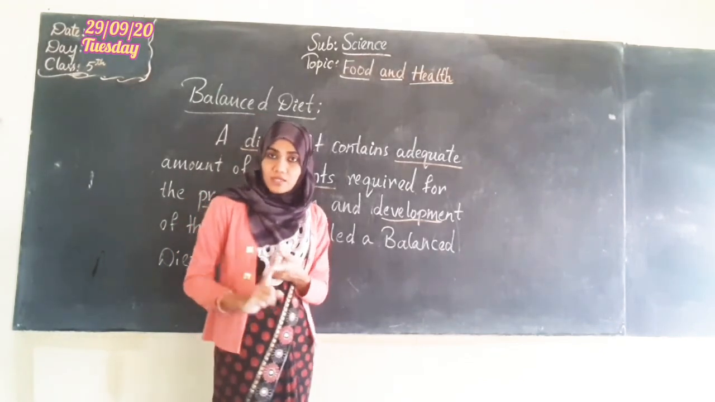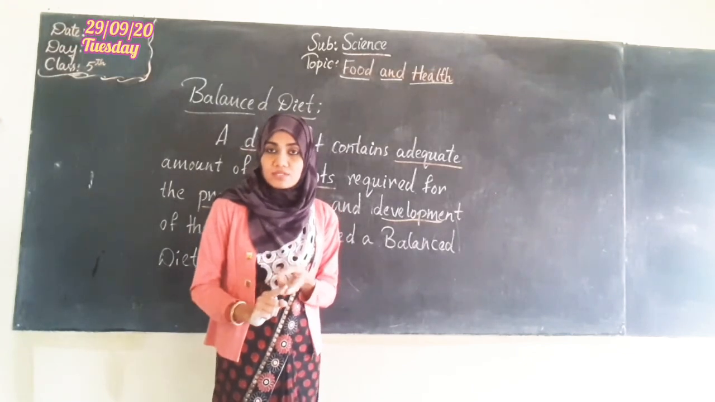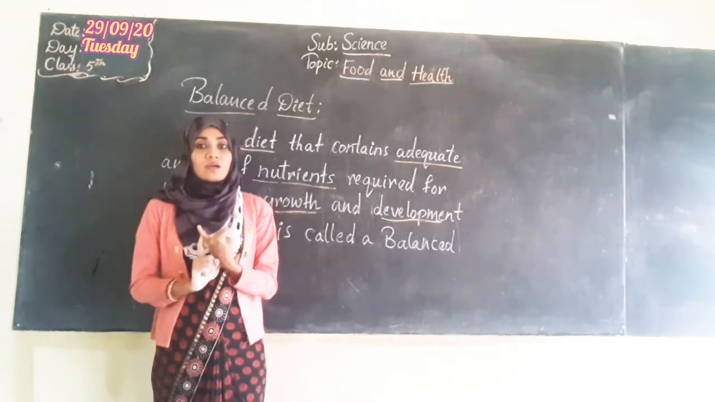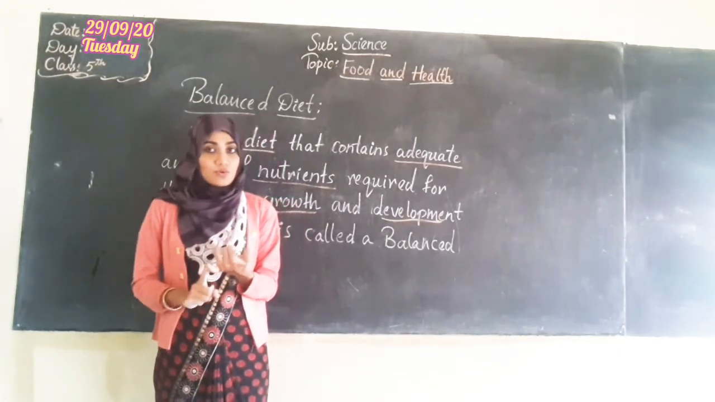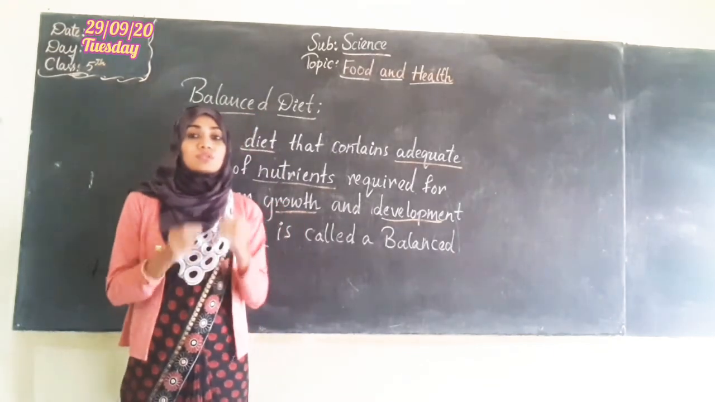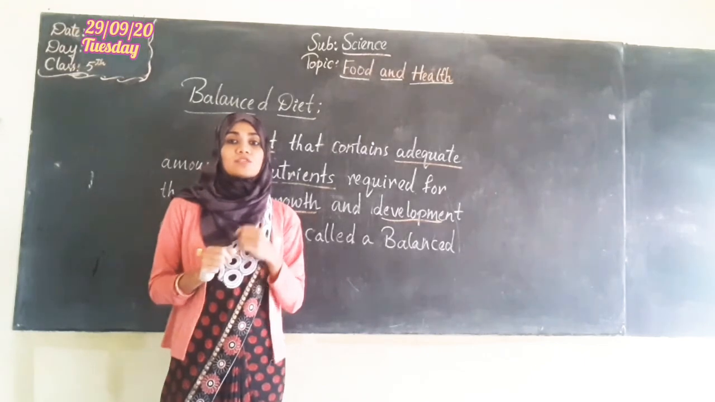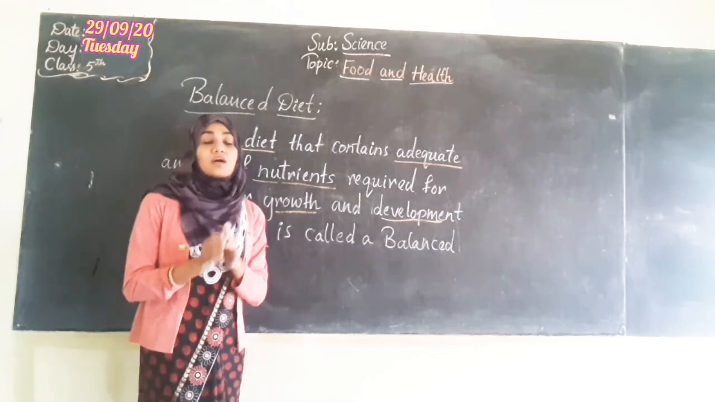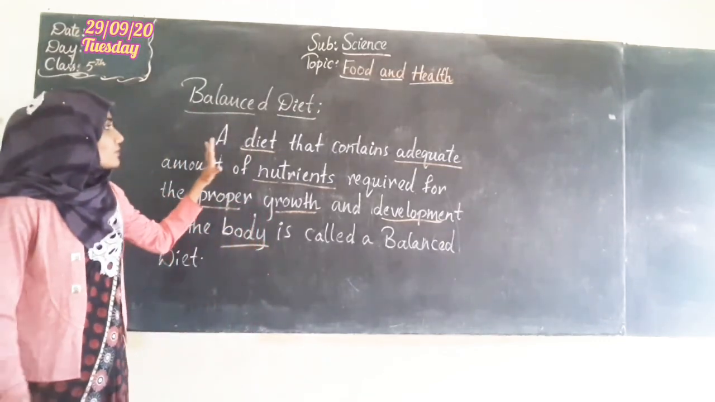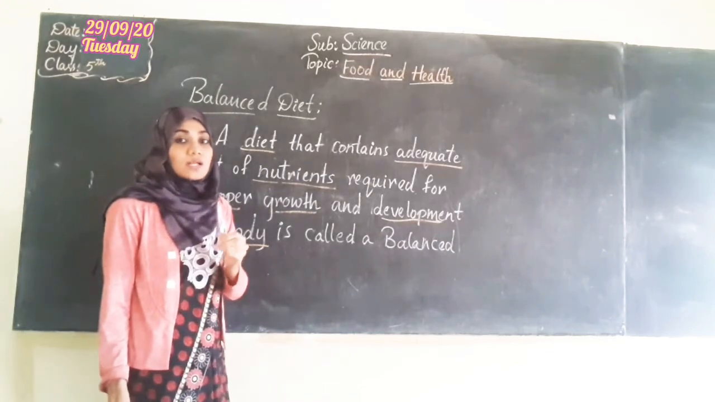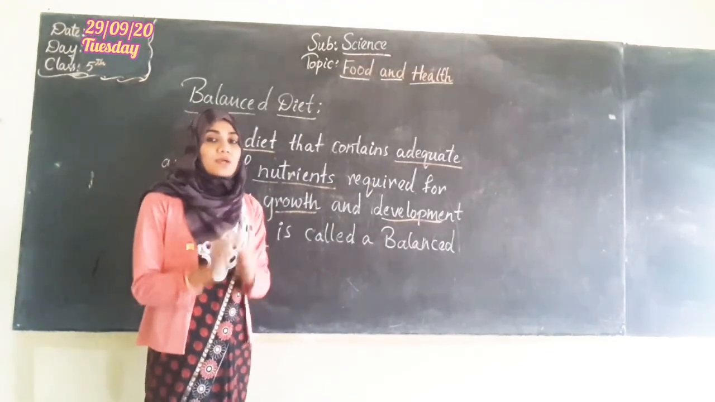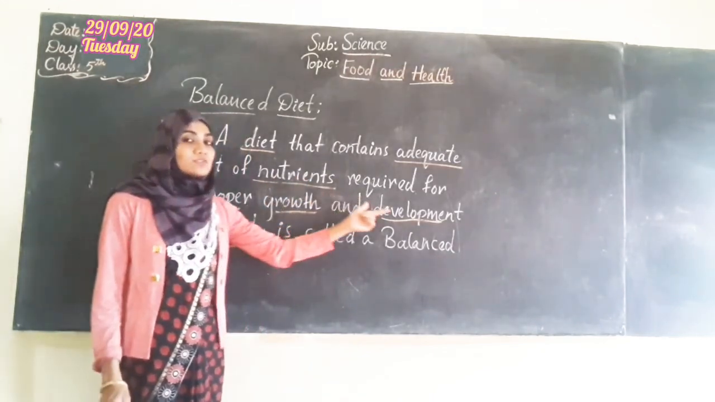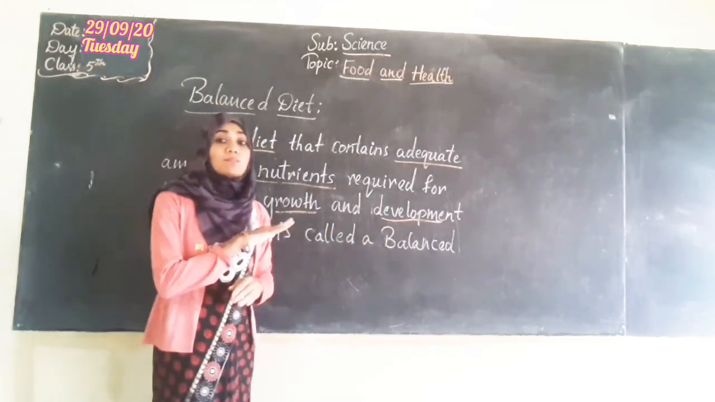So hence, we need bakery items also, we need leafy vegetables also, we need meat also, and we also need the cereals and grains in proper amount, along with the water also. And to remove the excess of waste present in our body, we also include roughage in our diet. Now what is this roughage? Roughage is nothing but the fibers. So hence we have to take our food that contains adequate, that means proper amount of nutrients which will help our body to grow and to develop. Such kind of food is called balanced food.